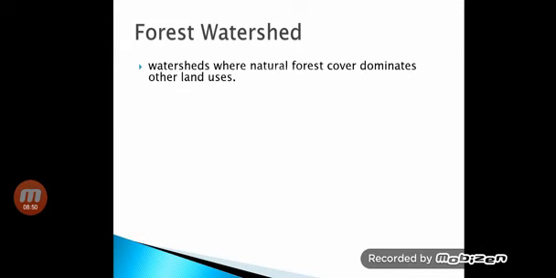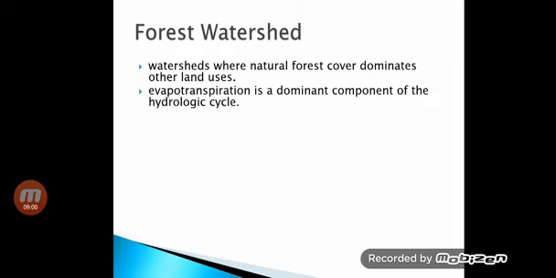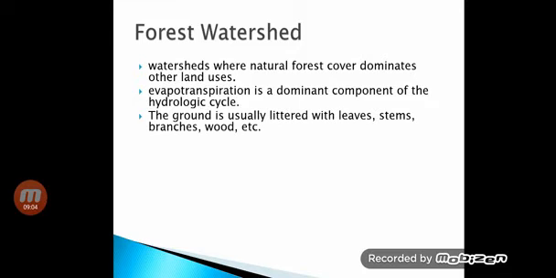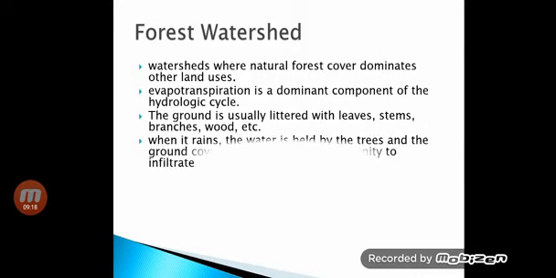Next is the forest watershed. These are watersheds under natural forest cover. In this, evapotranspiration is predominant. The ground in the forest watershed is littered with leaves, stems, branches, roots. You cannot see a clear road or path in this watershed. You have to run over the leaves, stems, branches, roots, etc.